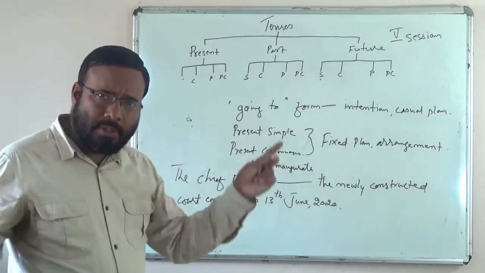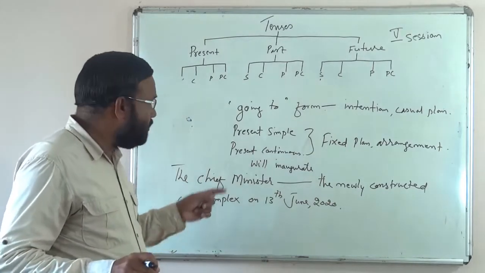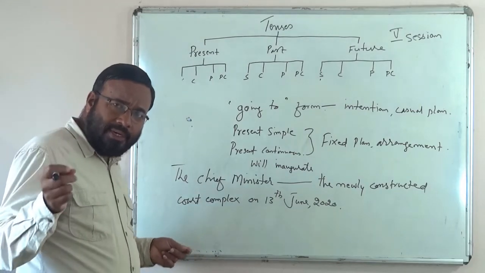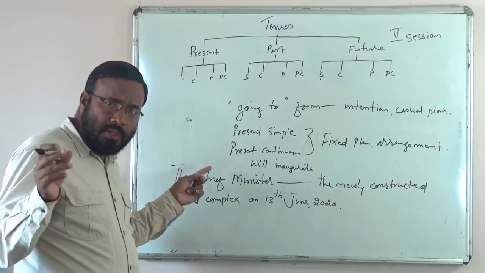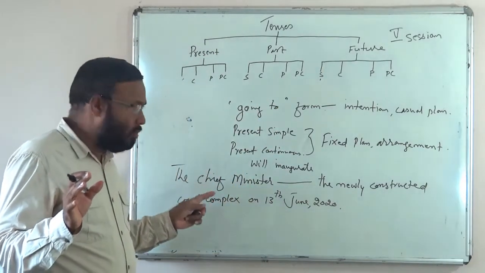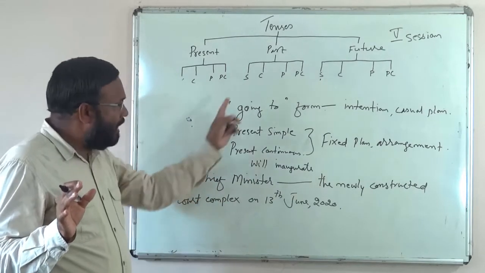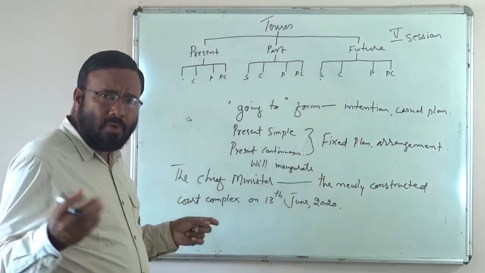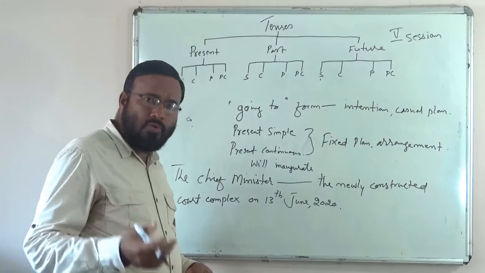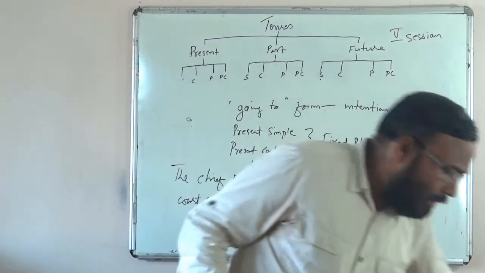Simple future has much scope, a much wider range of ideas can be conveyed, isn't it? Fixed plan, intention, casual plan, willingness, readiness, assumption, many of which we have already discussed. So the simple future has a very wide range of ideas. Understood? So in a formal context, we must use only simple future. Otherwise, when we talk in an informal context, we can use going to form and these present forms also to speak of future time and future actions. Okay, are these clear? Right. Let us go ahead.